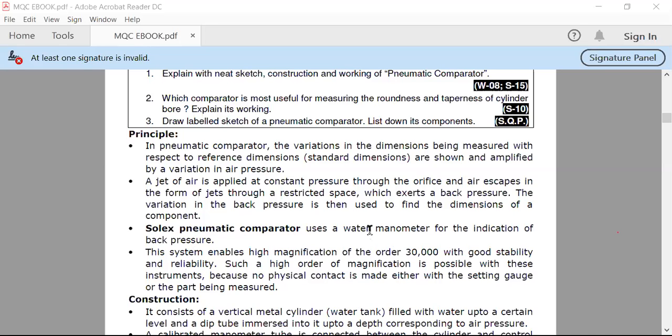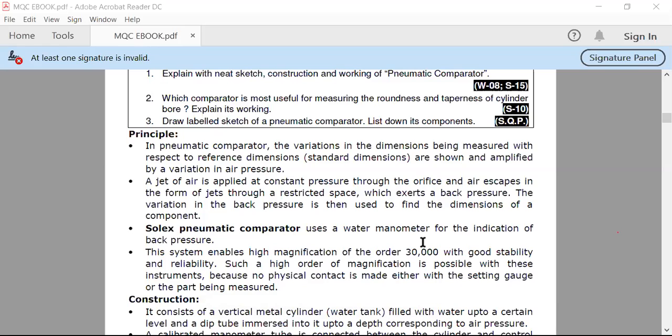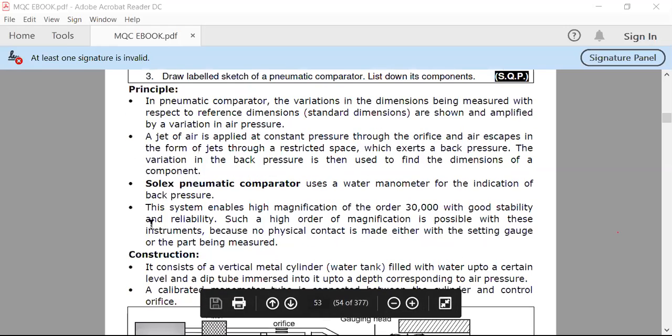We just put water in that particular manometer device, and the difference in the height of the limbs is utilized for the indication of back pressure. So first, we have to understand that it works on the principle of back pressure variation. And second, in the Solex pneumatic comparator we use a water manometer for the indication of back pressure. Okay, so let us see what the system is.